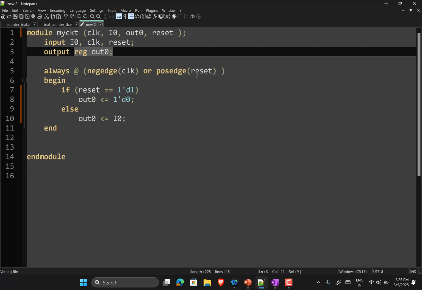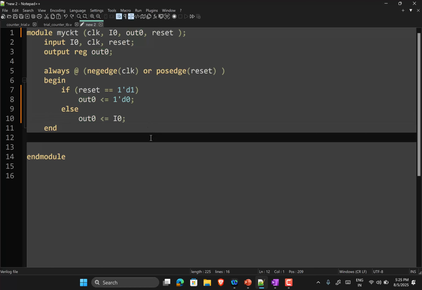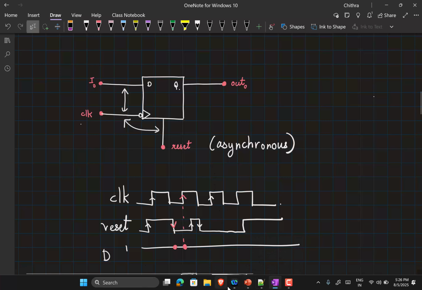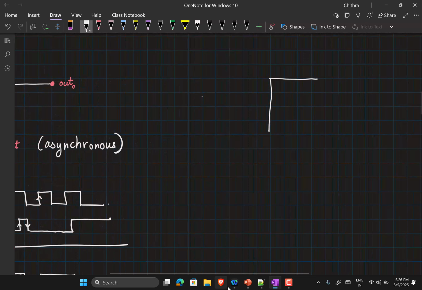Now, because the reset condition has to have priority, we first check for the reset condition. If this condition is false, which means that you have entered the block because of a negative edge in the clock, then you do out0 <= I0. Now, all that I have done is I have removed this portion of the code. What does this code translate to? Will we just use a mux with reset in? So you are no longer sensitive to the edges of the reset, right? So you still have the flop.